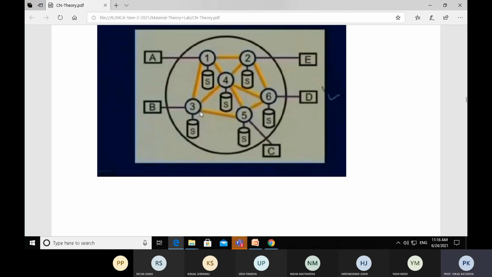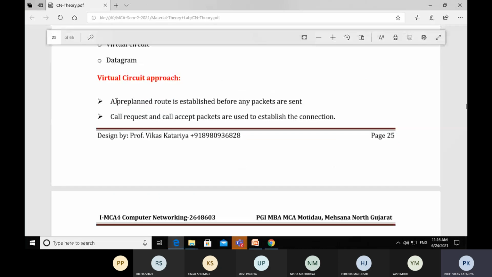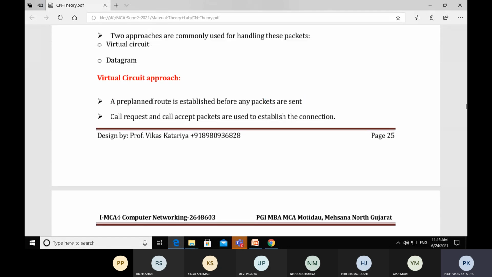Right? So node number 1, 3 and 5. Let's suppose these are the three nodes that are involved to transfer the packet from source to destination. So that is planned first before transferring the data. So nodes 1, 3 and 5 get selected for making a virtual path. Right? So this is what a pre-planned route is established before any packets are sent. So we have planned successfully before starting the data transfer.